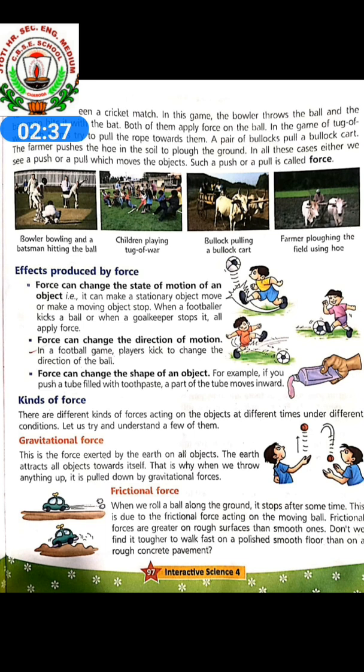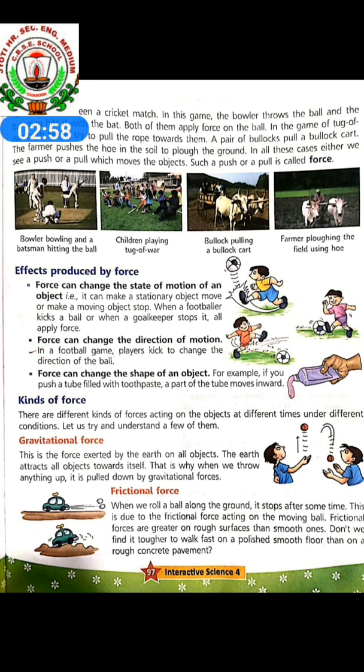Kinds of force. There are different kinds of force acting on an object at different times under different conditions. First one is gravitational force. So children, gravitational force is the force exerted by the earth on all objects.